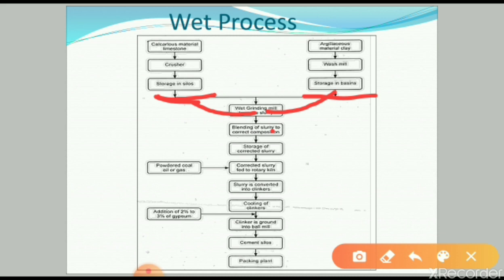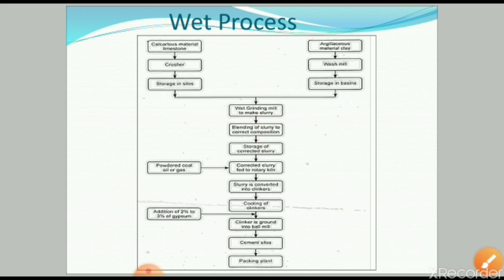After formation of the slurry, this slurry is blended to the correct composition, and after that this correct composition slurry is stored in the storage silos. Then after that, this corrected slurry is fed to the rotary kiln.